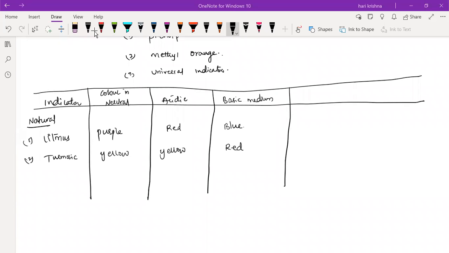Whether you are in the CBSE board or ICSE board? CBSE. Has this chapter finished in your school? No, sir, it's still going on. Okay. If you have any doubts, you can ask me immediately. Feel free to ask. I won't scold.